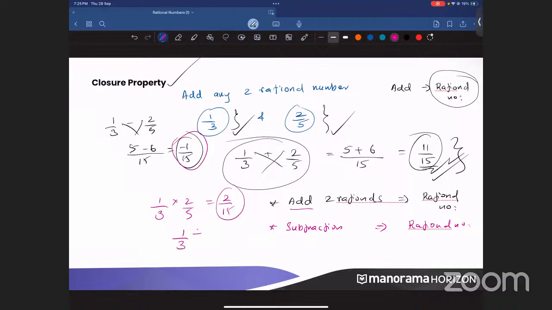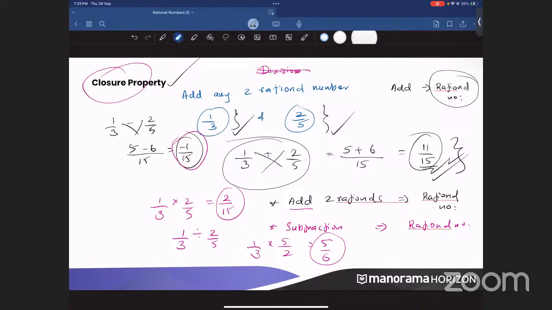Now, when you divide 1 by 3 divided by 2 by 5, what is it? 1 by 3 into 5 by 2, that is nothing but 5 by 6. Again, you are getting a rational number. So division is also under the closure property, or you can write it as rational numbers are closed under division. Because it is the closure property, we call it closed. So rational numbers are closed under division. Not only under division, they are closed under addition, subtraction, and multiplication also. Clear? Any doubts? Anyone? This is a simple property. Closure property is a very easy property.